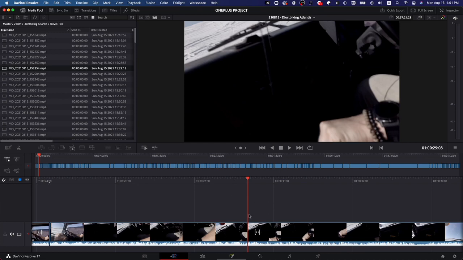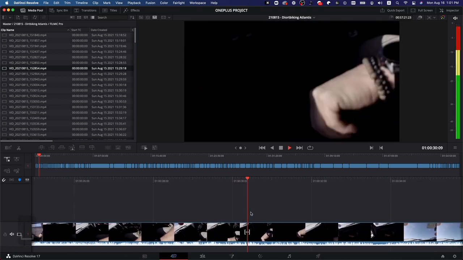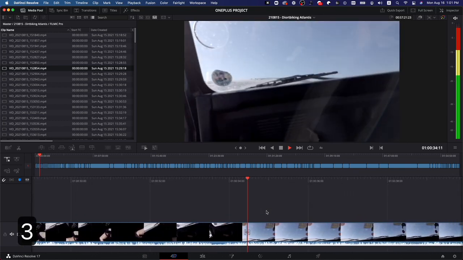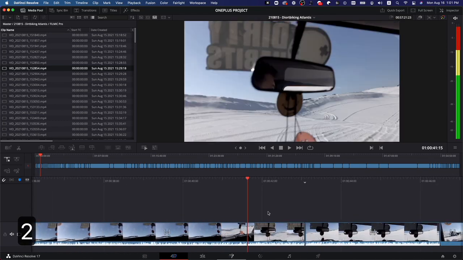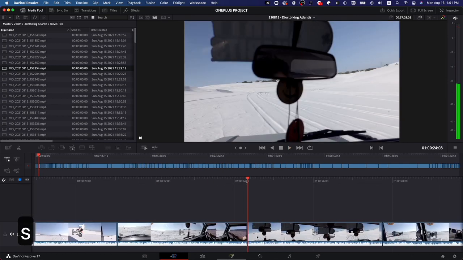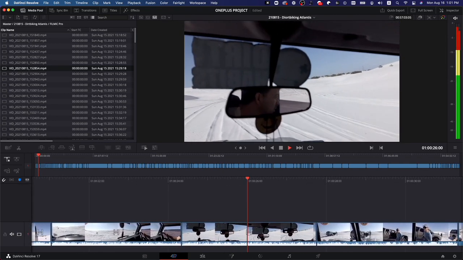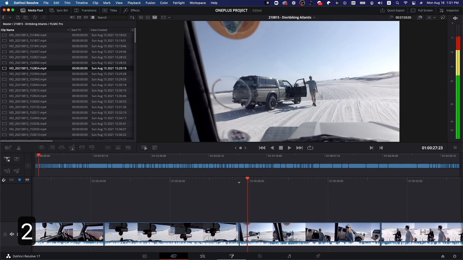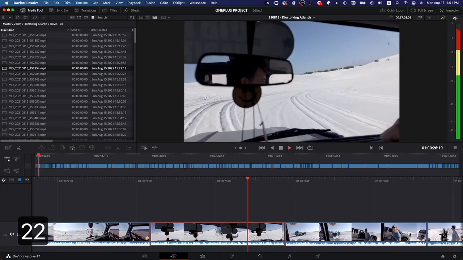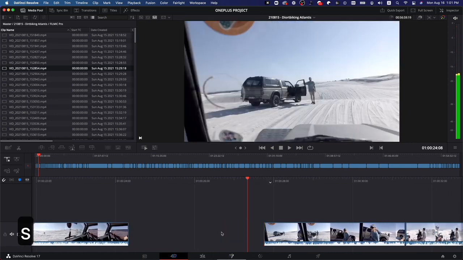So I'm going to go back into the cut tab here. I'm just going to press play. So I think that this was a longer accidental clip here. Yeah, nothing much there. I'm going to hit S, triple delete. So I'm always pressing 2 to play. Not that big of a fan of this clip. I wanted to capture his eyes in the mirror. It's too shaky. I don't want it.